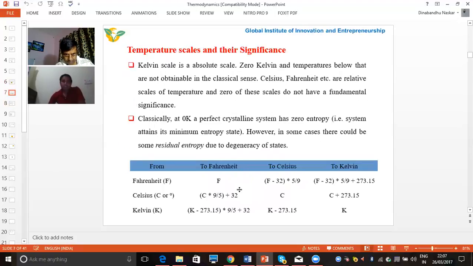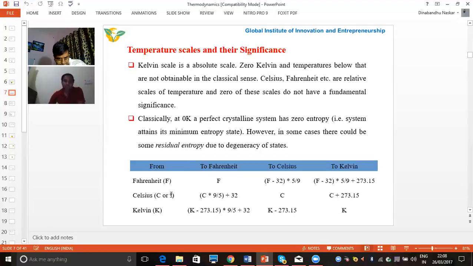So these are some scales we use for temperature measurement. Kelvin is the scale we use as the absolute scale. So 0 Kelvin, and temperatures below that, are not possible in actual practice. Celsius, Fahrenheit, etc. are relative scales. These are scales we use just for study purposes. And in the classical manner, at 0 Kelvin temperature, a perfect crystal system has 0 entropy. That means the randomness of the system is 0.